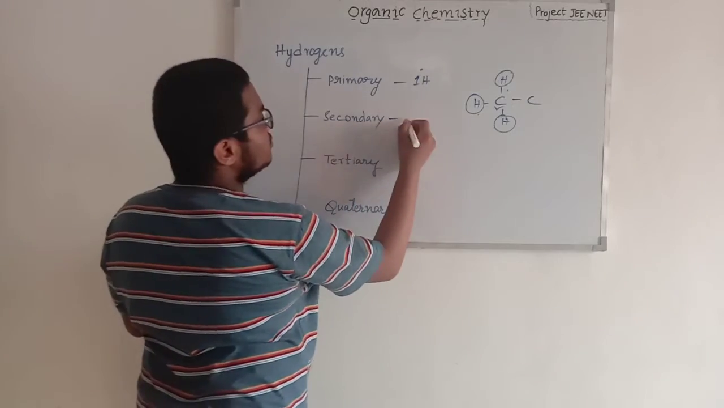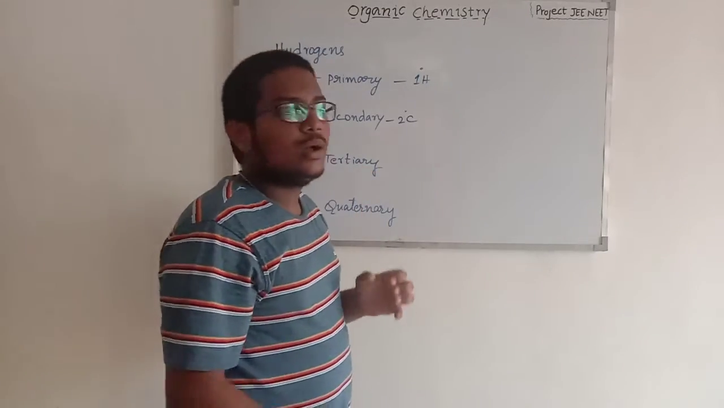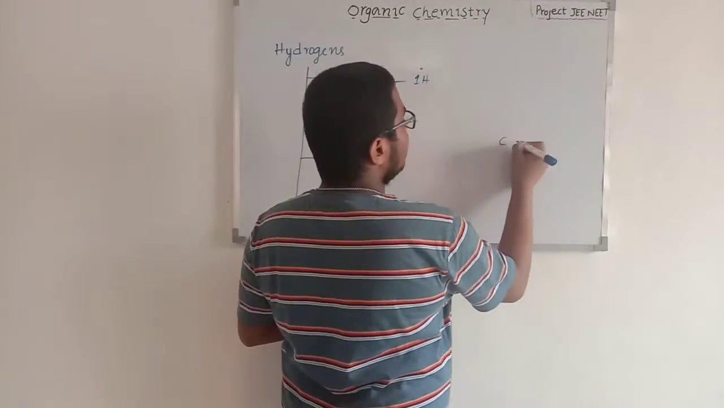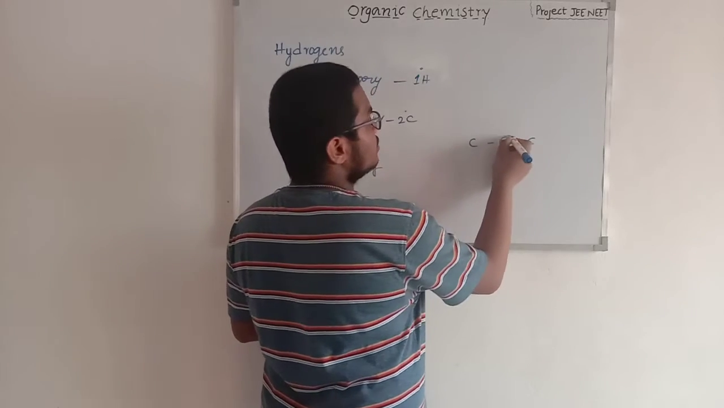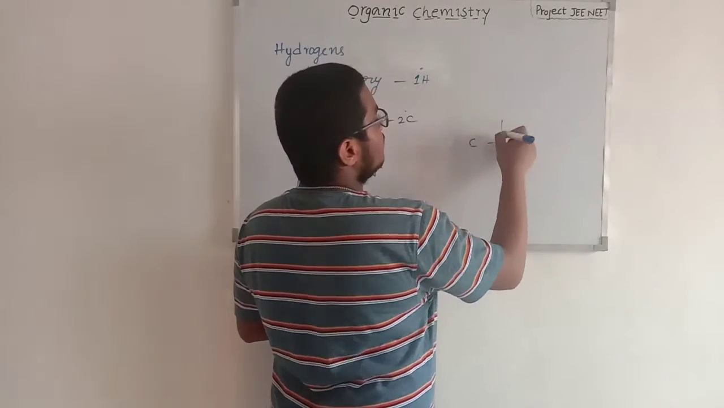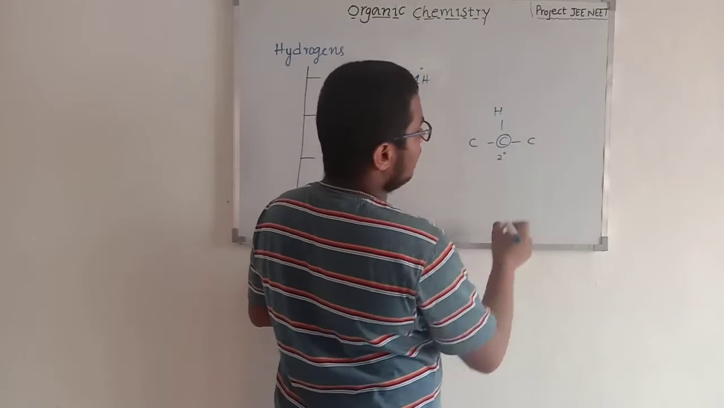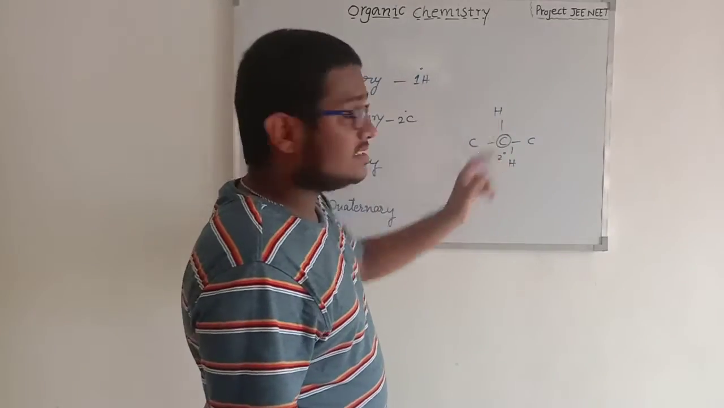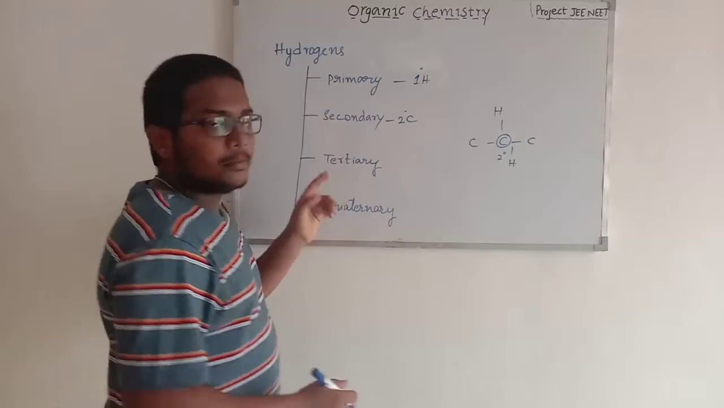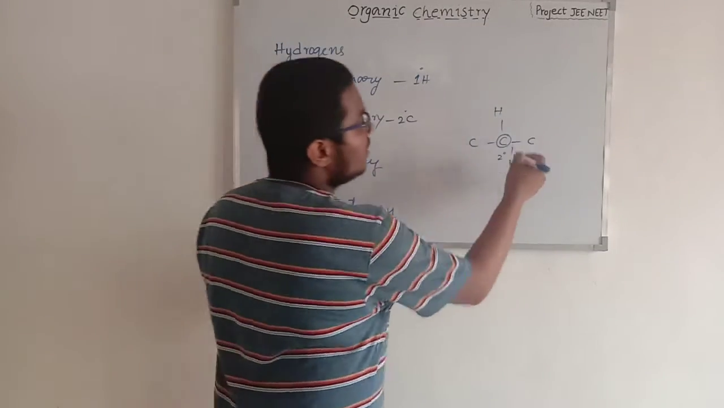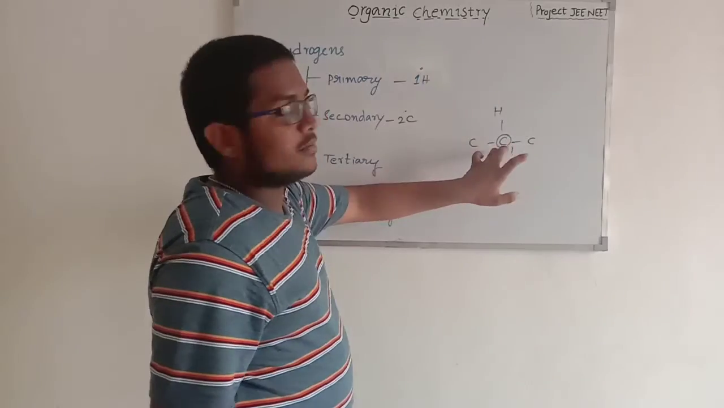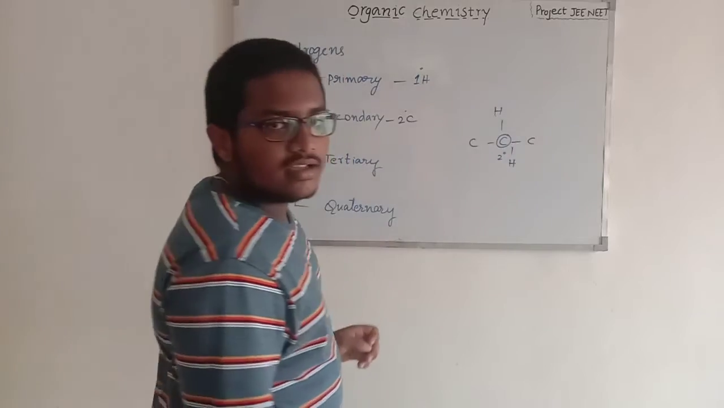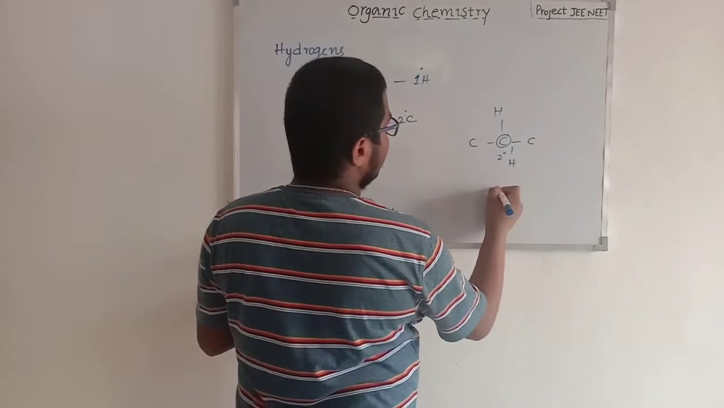So what are secondary hydrogens? Secondary hydrogens are the hydrogens bonded to a secondary carbon. So for example, let's take an example of a secondary carbon. So here is a secondary carbon, and this hydrogen is bonded with the secondary carbon, and another hydrogen is also bonded with the secondary carbon. So by this example, we can understand the difference between primary hydrogen and secondary hydrogen. Secondary hydrogens are bonded only with secondary carbons. The hydrogens which are bonded with the secondary carbon are known as secondary hydrogens.